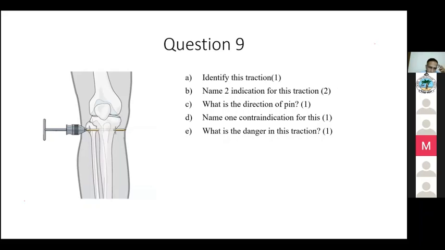So this is skeletal traction. This is proximal tibial, upper tibial skeletal traction. Indication? We use it for shaft femur fracture. Shaft femur, then?